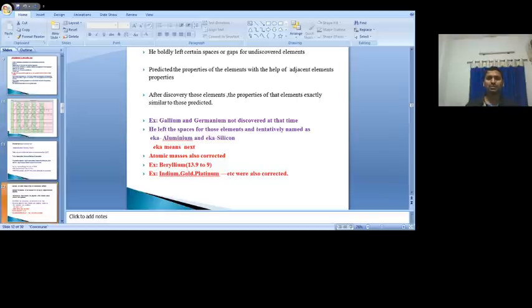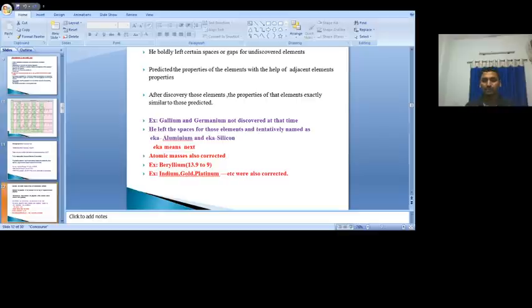So definitely, at a particular time the elements were discovered, and the properties of those elements were given by the scientists, and whatever properties they gave are exactly the same as the properties predicted by Mendeleev. That means when he was arranging the elements in increasing order of their atomic weight, if no element was similar in properties with the elements already present in that group, in such cases he left some space or gaps.